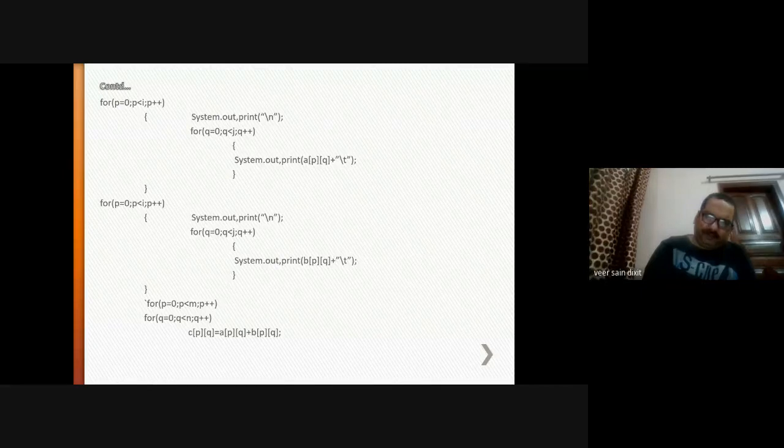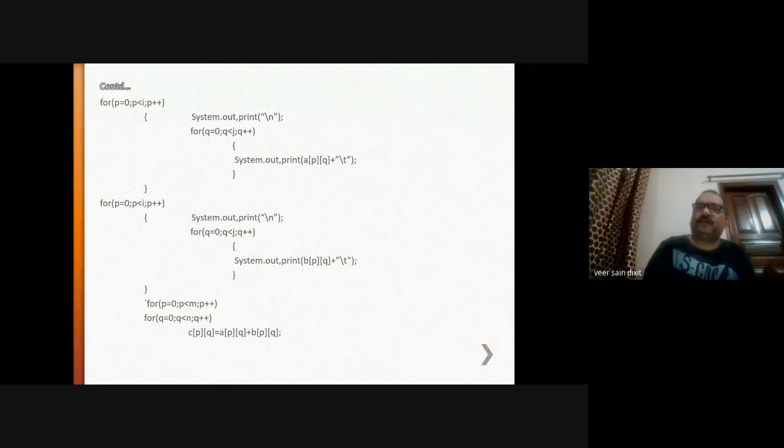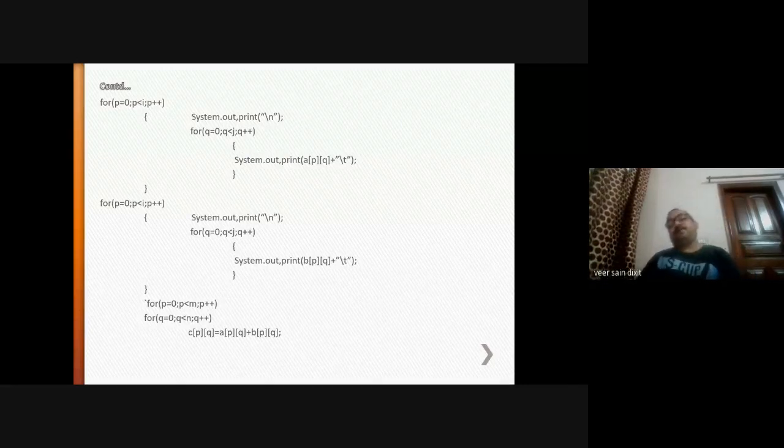So for p is equal to 0, all the values of q will be executed. System.out.print of A[0][1], A[0][2], A[0][3], A[0][4] will be executed, and all the values will be separated by a tab. This is the escape sequence.